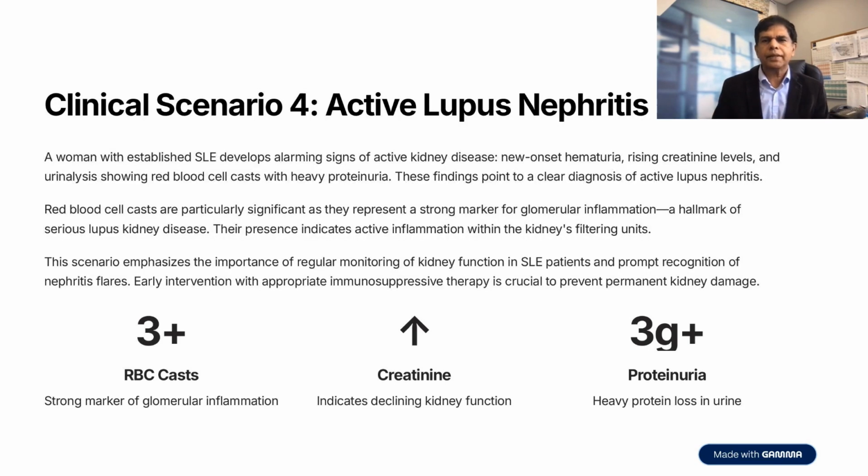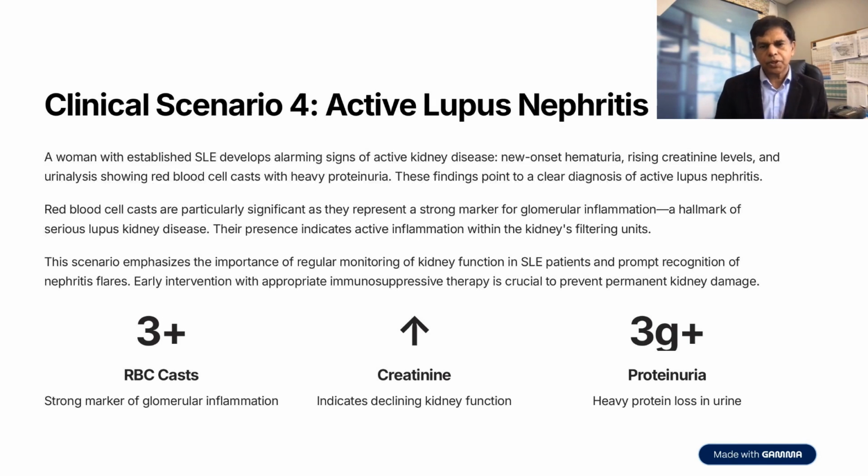Red blood cell casts are particularly significant as they represent a strong marker for glomerular inflammation, a hallmark of serious lupus kidney disease. Their presence indicates active inflammation within the kidney's filtering units. This scenario emphasizes the importance of regular monitoring of kidney function in SLE patients and prompt recognition of nephritis flares. Early intervention with appropriate immunosuppressive therapy is crucial to prevent permanent kidney damage.